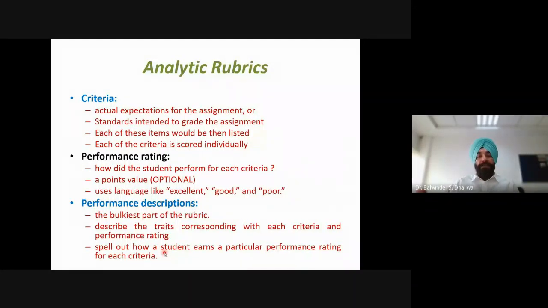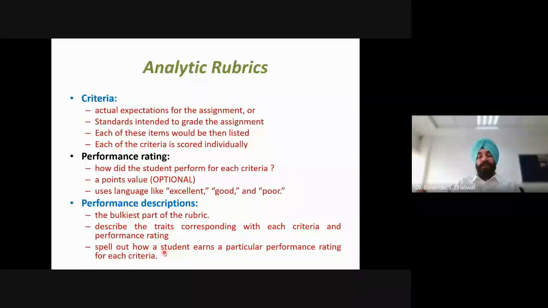Then the most important part of this analytic rubric is the performance descriptions. We have written in the leftmost column the criteria, the key requirements which we want to judge from the student, and then we have decided the number of levels or performance ratings.